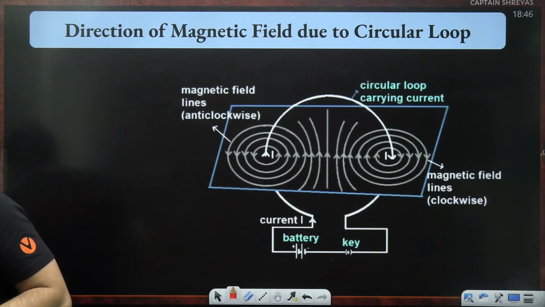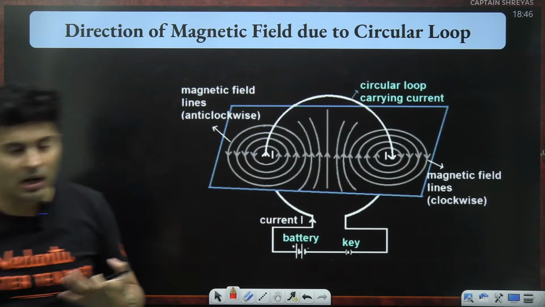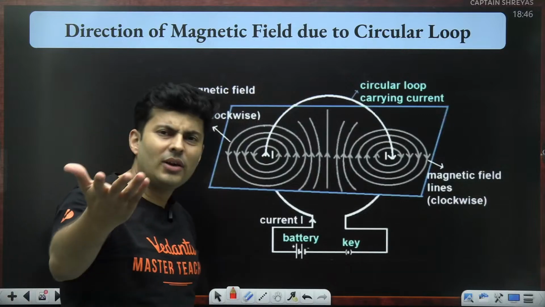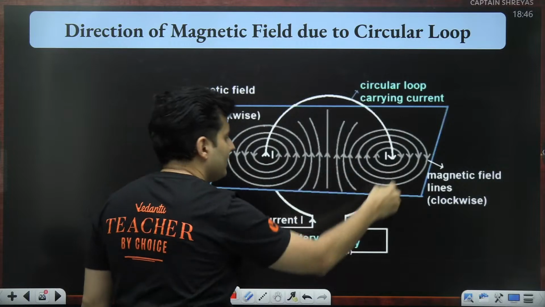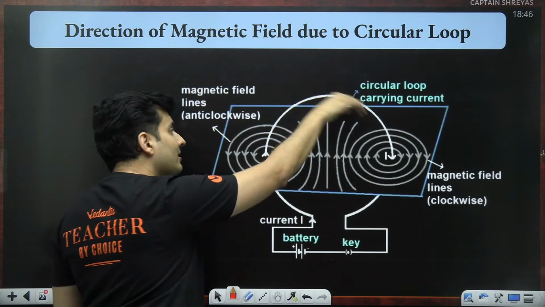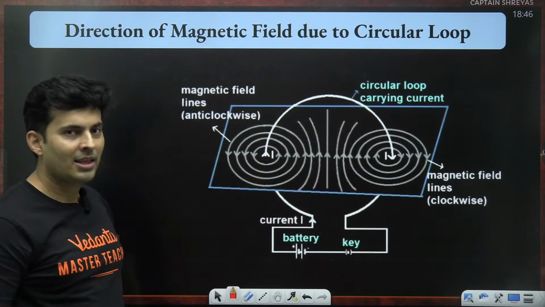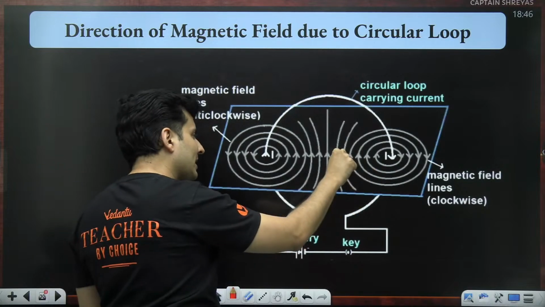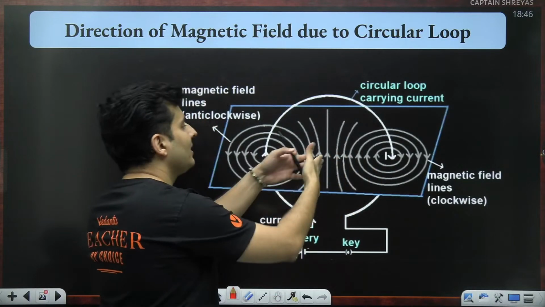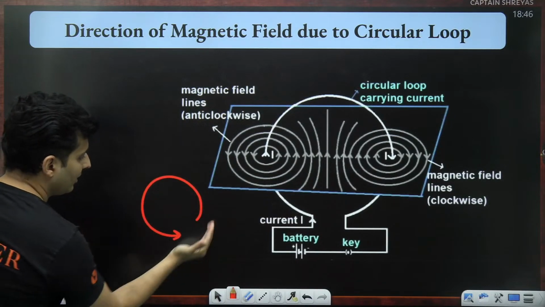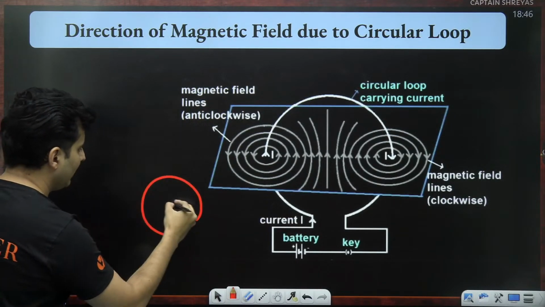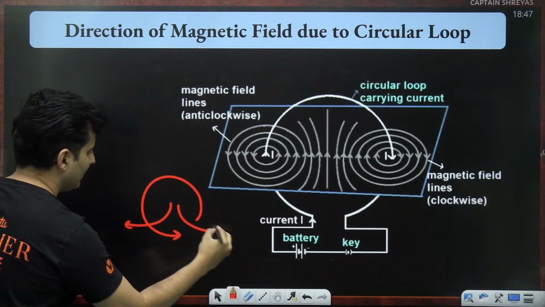If you are wondering, sir, how do I know the direction? Again use your right hand thumb rule. But this time, because the current is going like this, curl your fingers in the direction of the current. Then you will see the thumb goes inside. That means the magnetic field lines are going inside. If the current went like this, then curl your fingers like this. So magnetic field lines will come outwards like that.